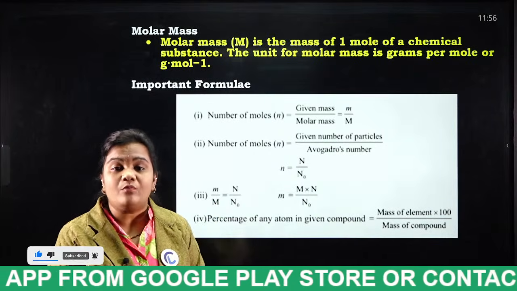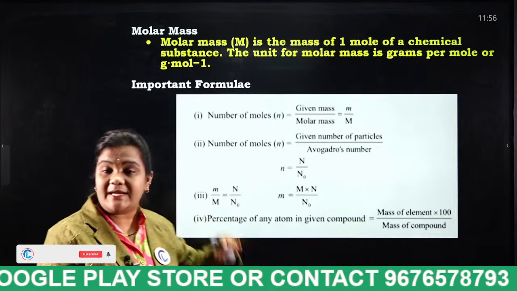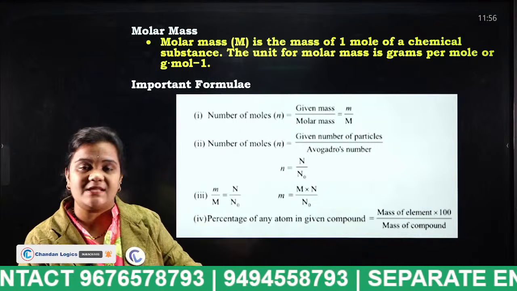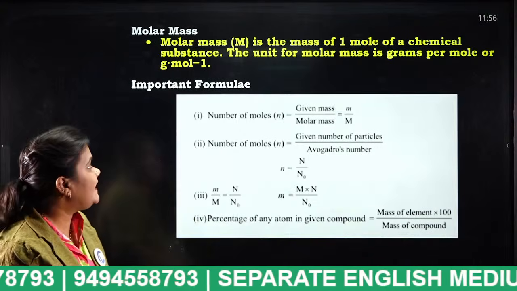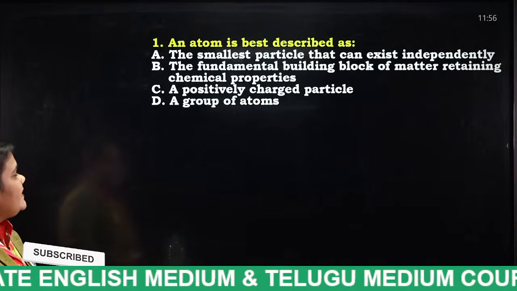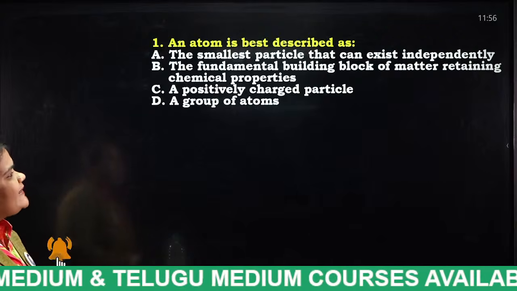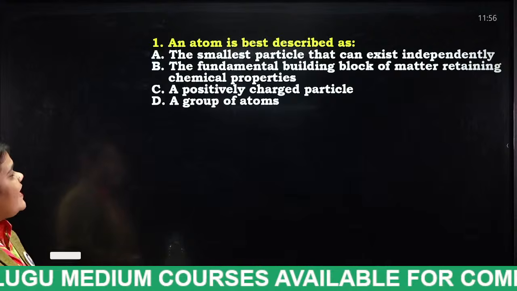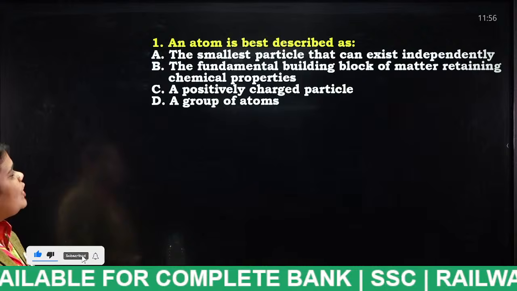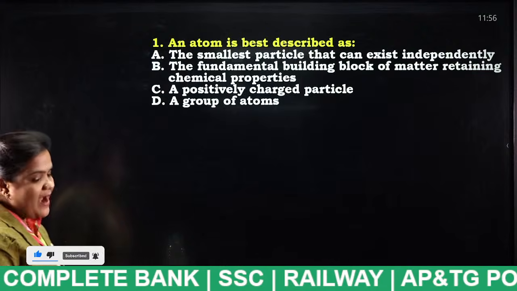Now I am going to display the MCQs related to this concept. Each and every student, you must mention your answers in the comment section. Let's start. An atom is best described as the smallest particle that can exist independently, the fundamental building blocks of matter retaining chemical properties, a positively charged particle, a group of atoms.